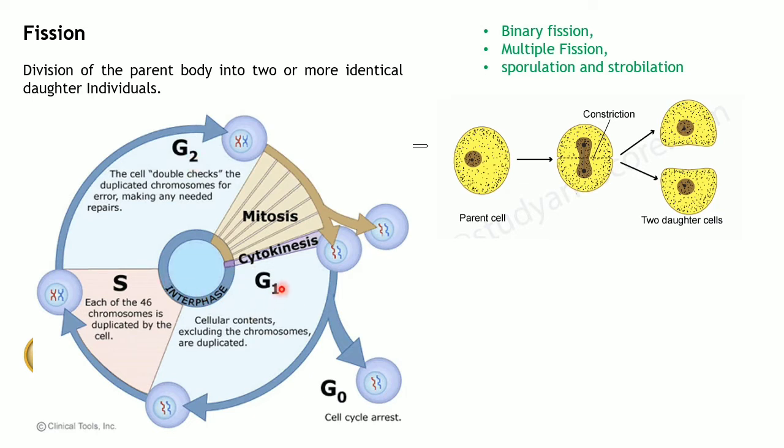In interphase, you again have three different phases: G1 or growth phase, G0 phase, which I will explain later, synthesis phase, and G2 phase, and finally it enters into the actual mitosis phase. In this mitosis phase, again you have different phases, which are prophase, metaphase, anaphase and telophase. Finally, it enters into the cytokinesis.